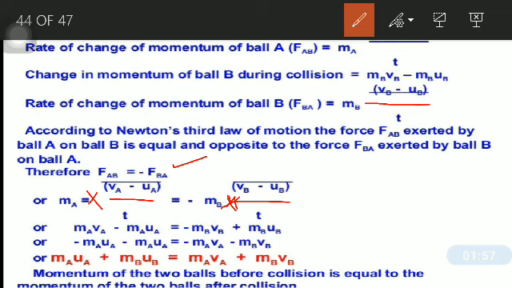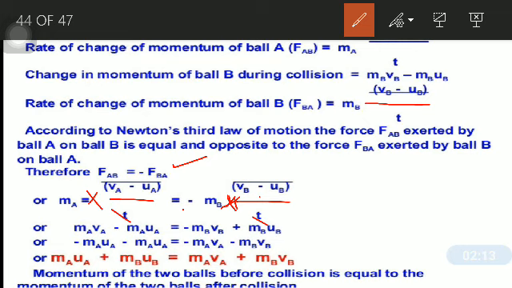Now the time will cancel out, right? So after multiplication we have ma va minus ma ua equals minus mb vb, and minus minus becomes plus, so plus mb ub.